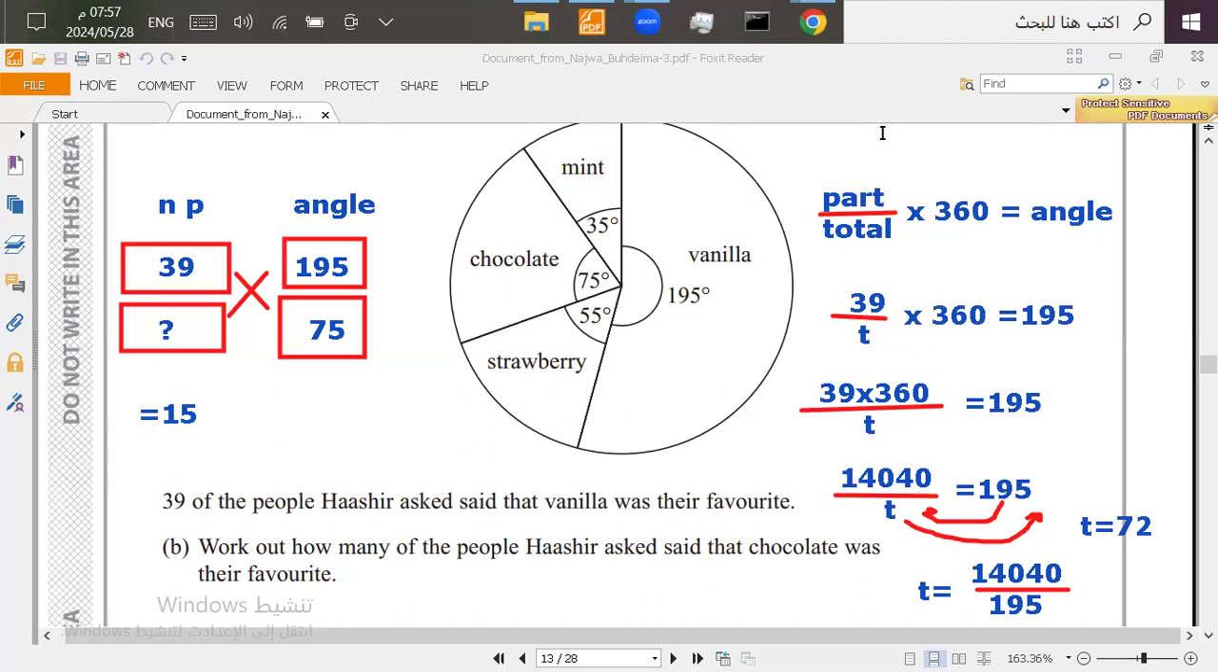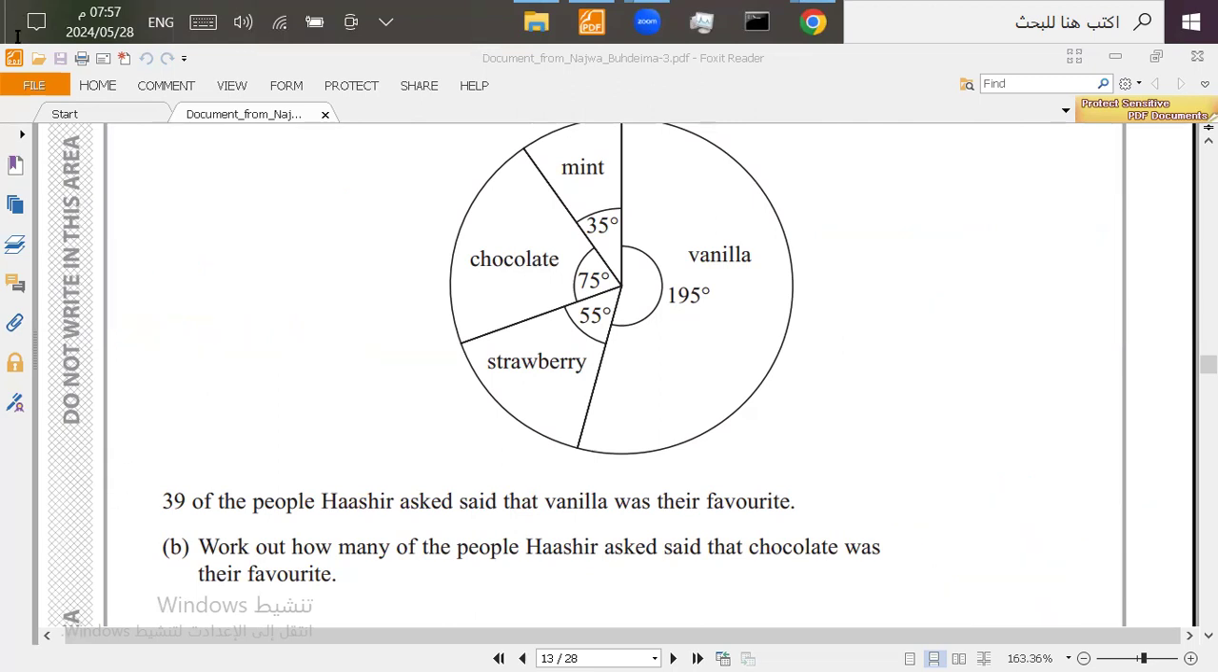As I said, this is a longer method. It's easy to use the X method in this question. And this is how you answer a question like this. Now let's move on to the next question.